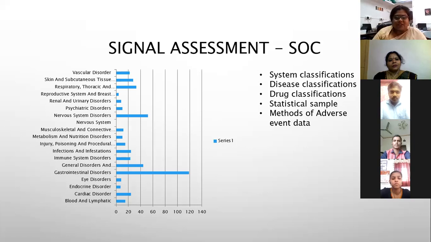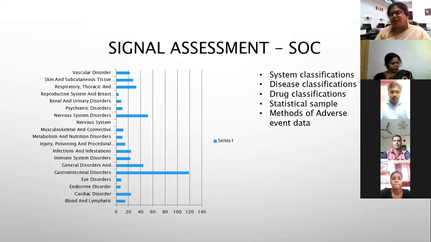So when we start presenting the data, all the individual cases you have collected get classified and presented in your vertical bar, so that you know what is the biggest signal in this particular reaction. Here you can see gastrointestinal disorder is the biggest.